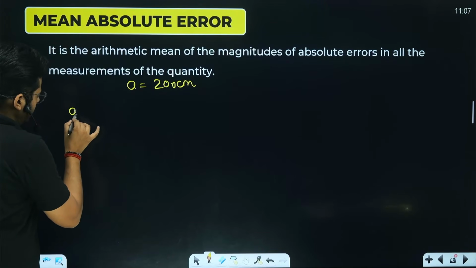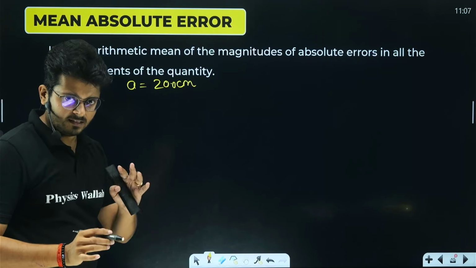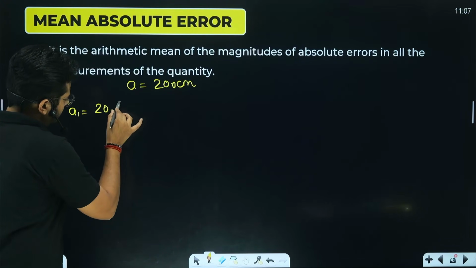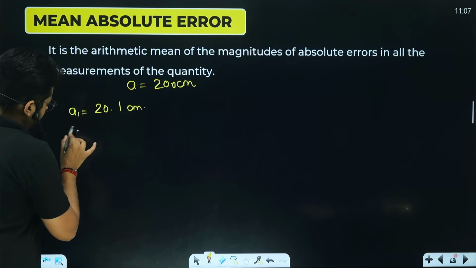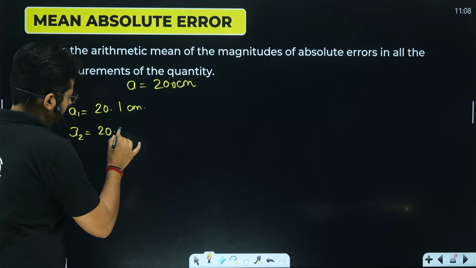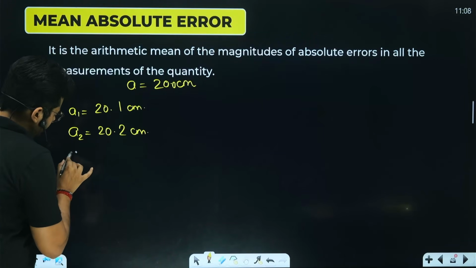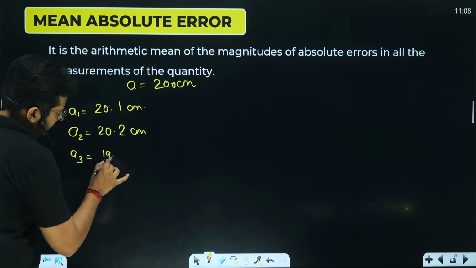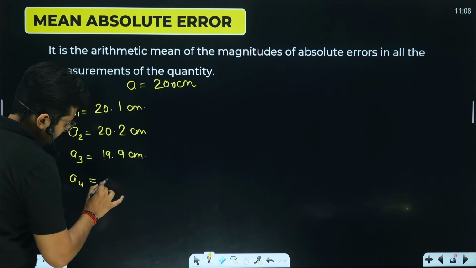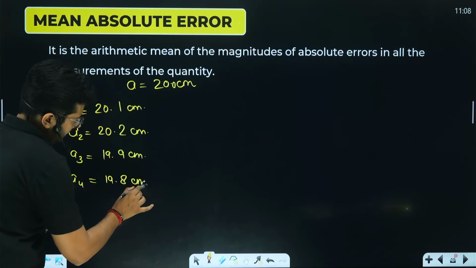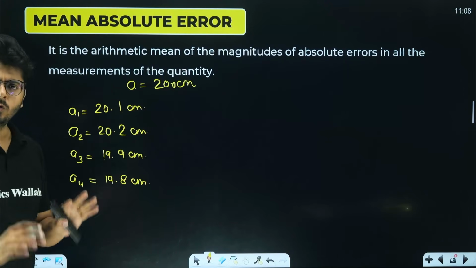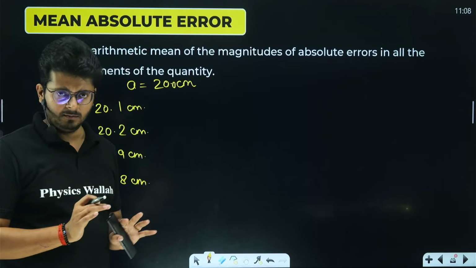The first kid has measured it, let's call it A1, the first measurement of the first kid. It is, let's say, 20.1 centimeter. The second kid measured it and the value he got was 20.2 centimeter. The third kid measured it and it came out to be 19.9 centimeter. And the fourth kid measured, let's say, 19.8 centimeter. So see that all of them were slightly off from the true value. All of them have made some error in the measurement, right?